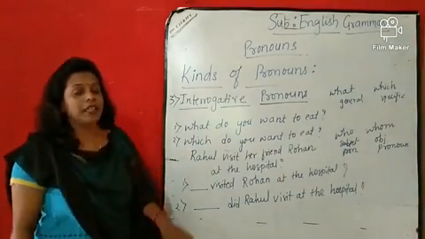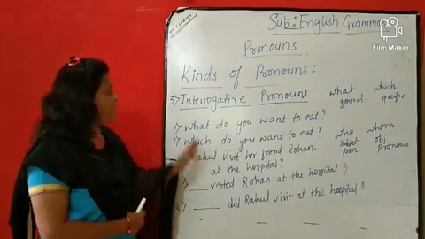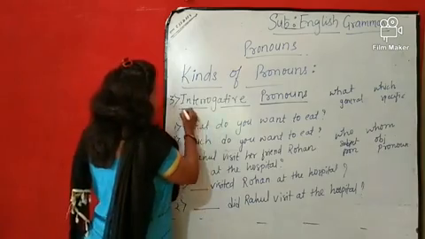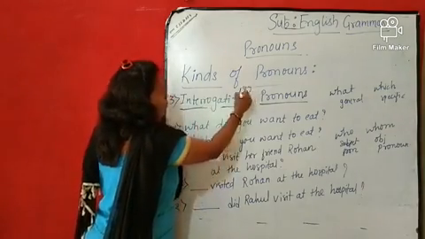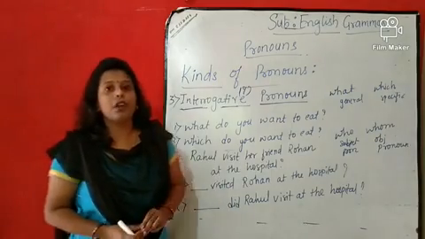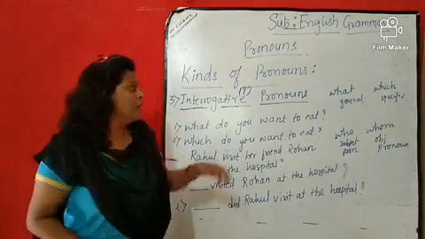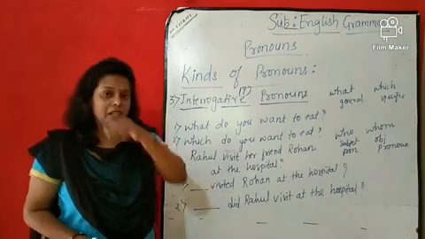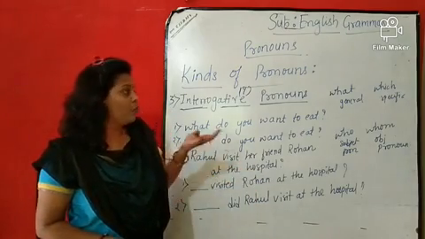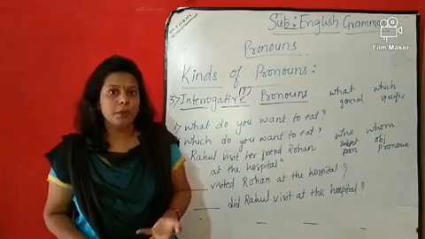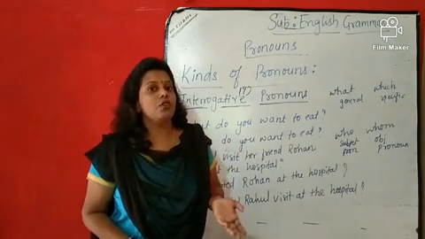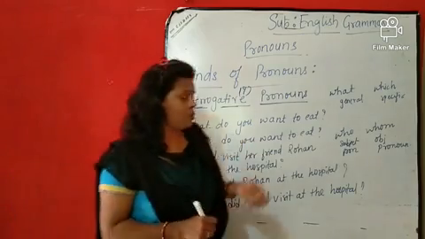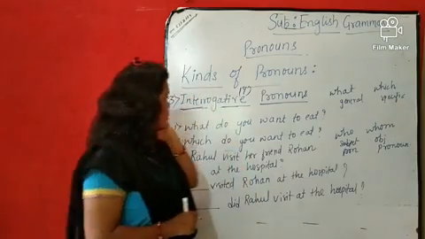Now we are going to see the other kind of pronoun, that is the interrogative pronoun. Interrogative, as the name suggests, means asking a question. Whenever a pronoun word is used to ask a question, it is called an interrogative pronoun. The interrogative words are what, which, who, whom, whose. So now how are you going to use these words?